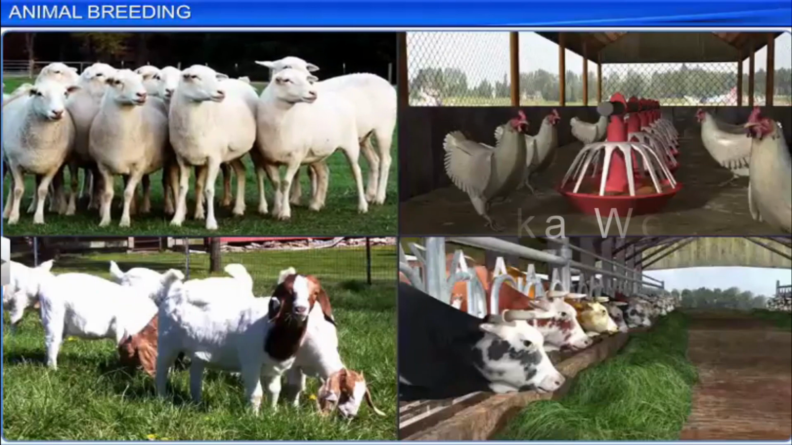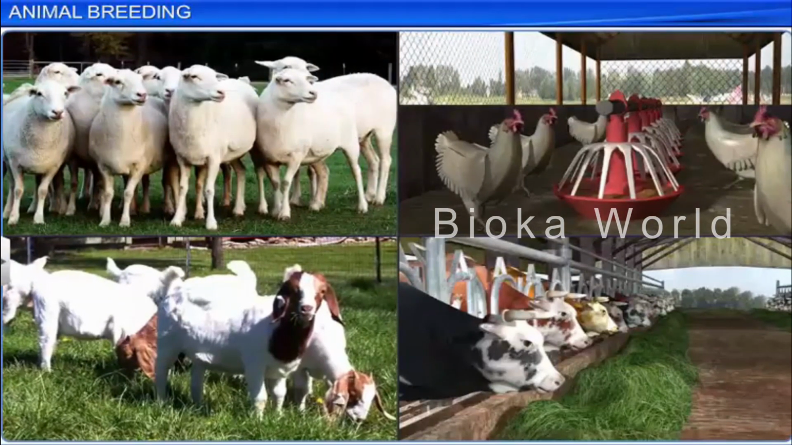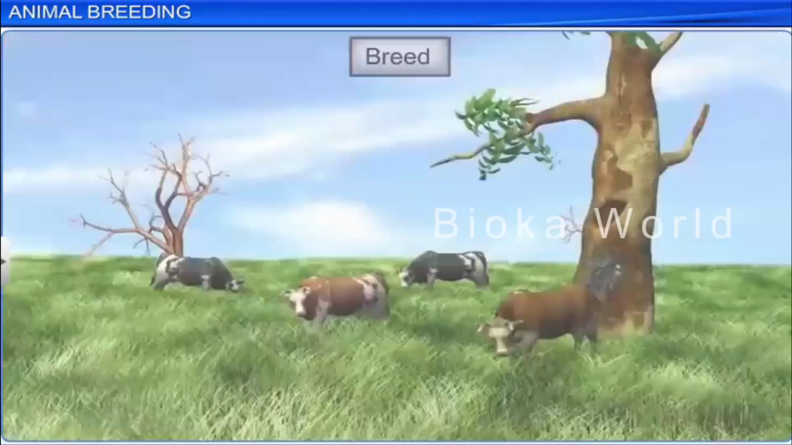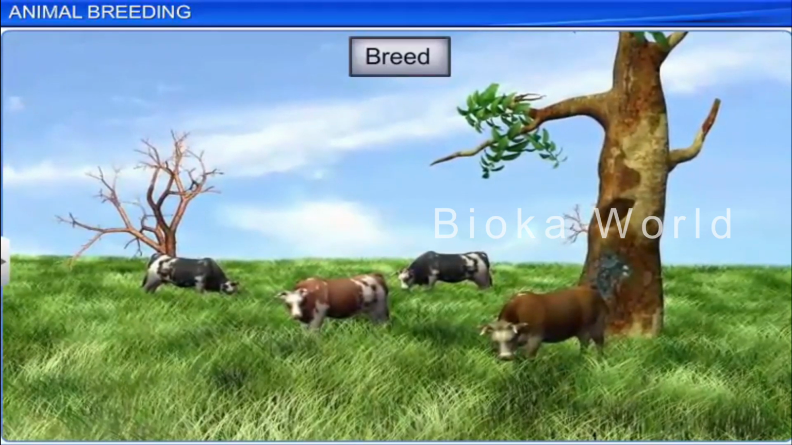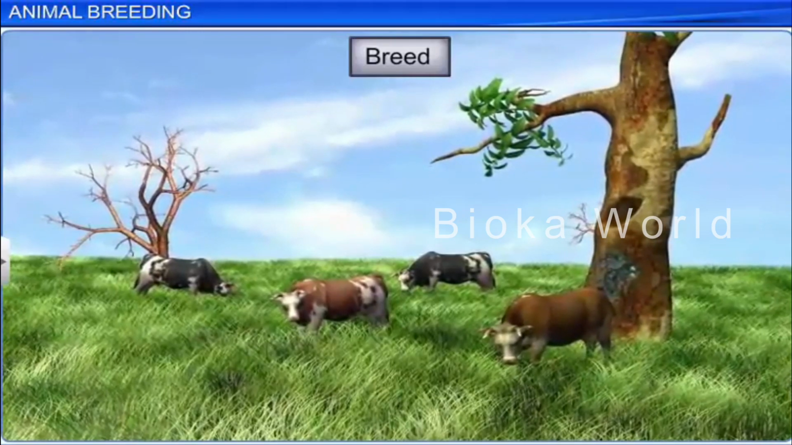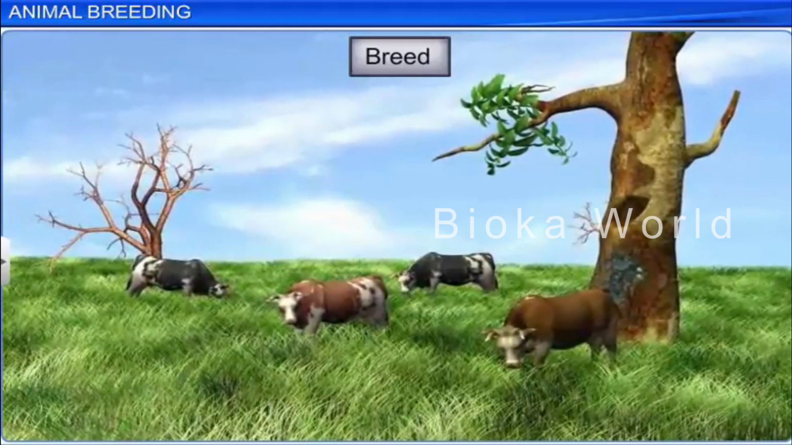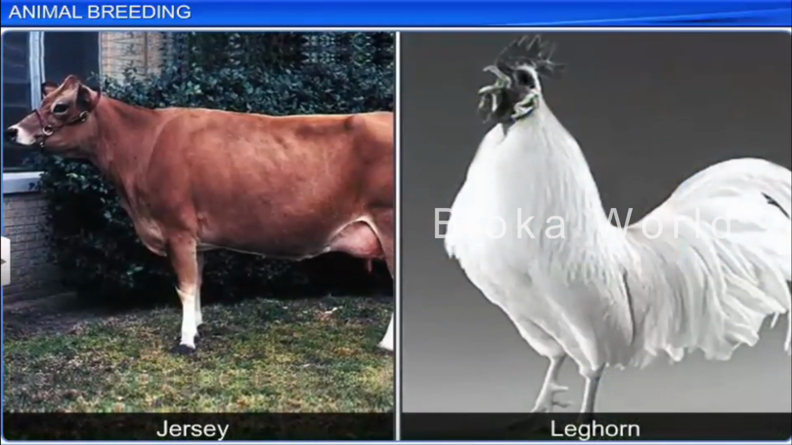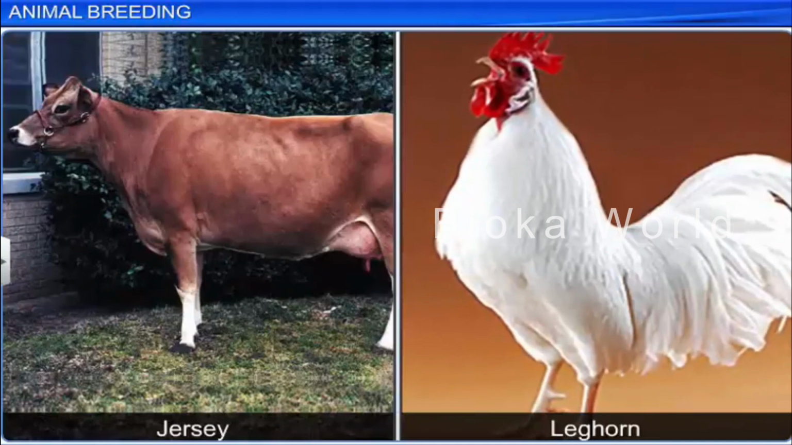Outbreeding is the controlled propagation of animals to achieve desirable qualities of farm animals and increase the yield of these animals. The term breed refers to a group of animals within a species related by ancestors and possessing many similar characters such as appearance, behavior, and size. For example, Jersey and Leghorn are very popular breeds of cattle and chicken used for breeding.